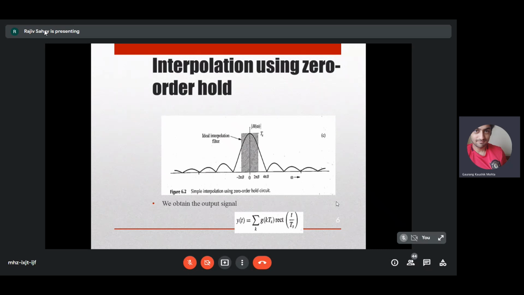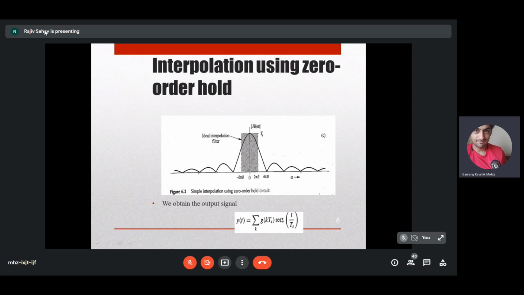So this is supposed to be your ideal interpolation filter, Ts into rect of omega by 4 pi b, but you will have an approximation of that, which is the sinc. So this is mod of H of omega.